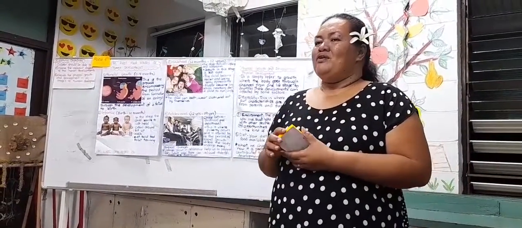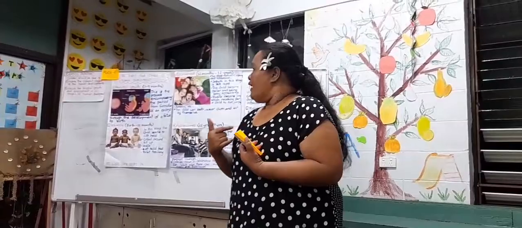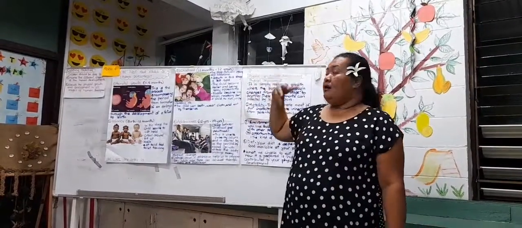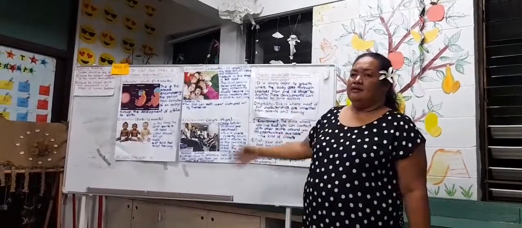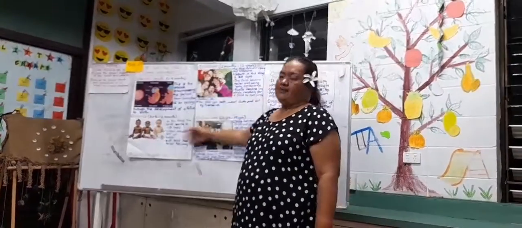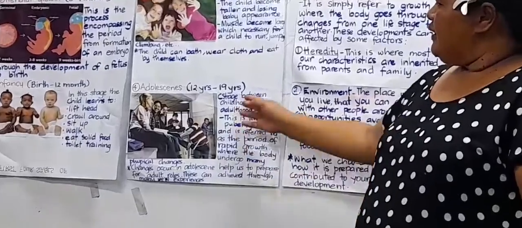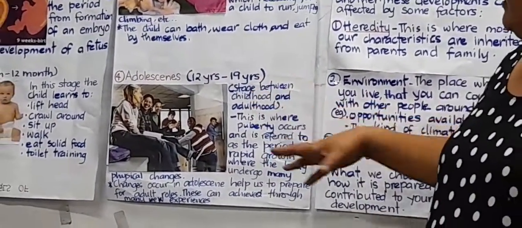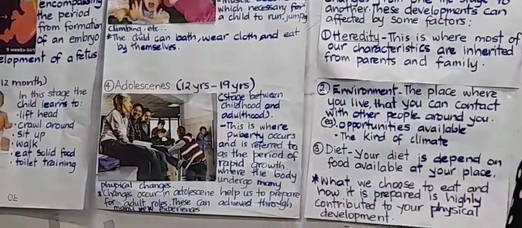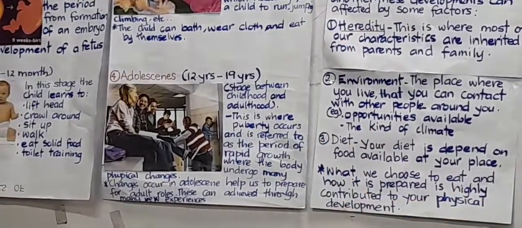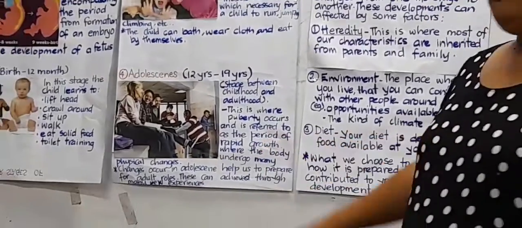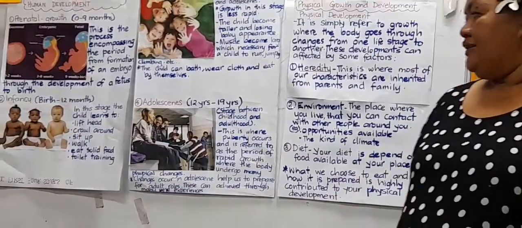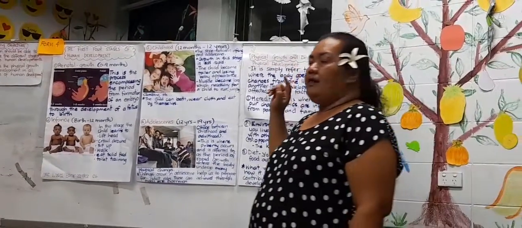Okay, class, thank you for your activity. We have to conclude our lesson today. For question number 1, define the term adolescence. Adolescence is the stage between 12 years and 19 years, between childhood and adulthood. This is where puberty occurs, and it's referred to as the period of rapid growth, where the body undergoes many physical changes.